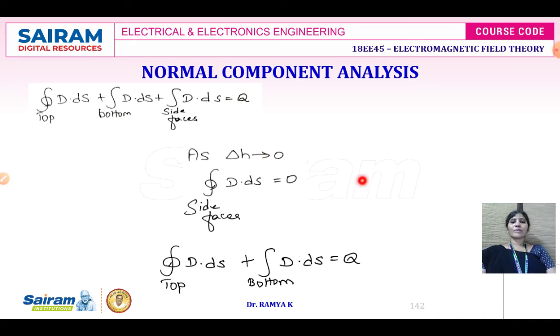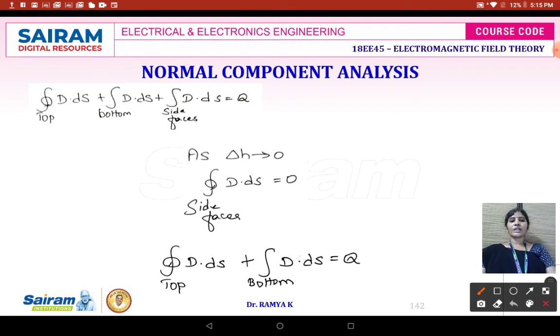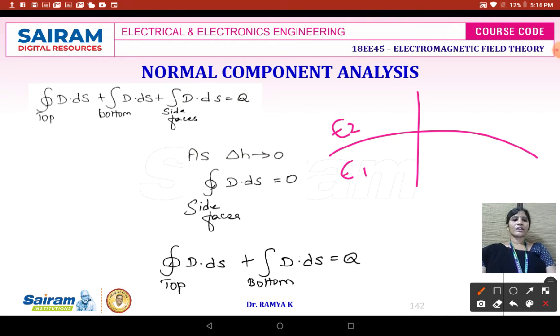Under normal component analysis, we use the electric flux density. Here the boundary is between epsilon 1 and epsilon 2, both dielectric. For normal component analysis, we will use the Gaussian cylinder.